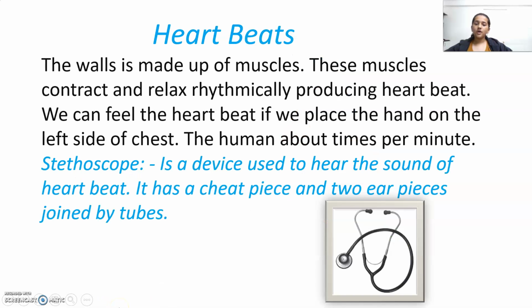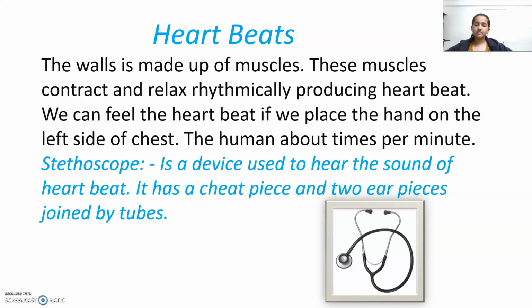Heartbeats. The wall of the heart is made up of muscles. These muscles contract and relax rhythmically, producing heartbeats. We can feel the heartbeats if we place the hand on the left side of the chest. The human heart beats about 72 times per minute.